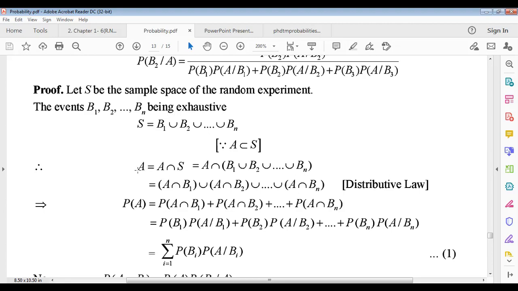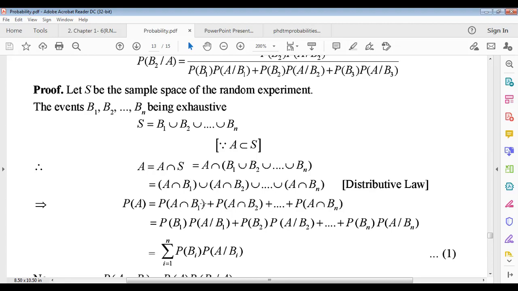So if we take the probability of A, what will be the probability of A? Now the probability of A will be the probability of the sum of all this. So probability of A intersection B1 plus, we are omitting set notation, that means using a plus sign for union, so probability of this plus probability of this one plus dot dot plus probability of this one.